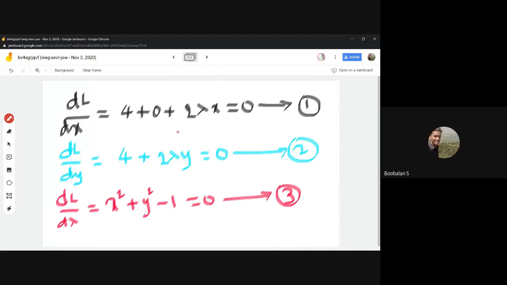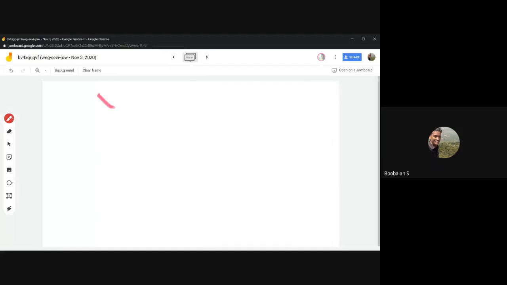Next step, I'm going to use one more slide because I don't have enough space over here. Now try to find the value of lambda from equation number 1 and 2. I'm going to bring lambda to the left side.